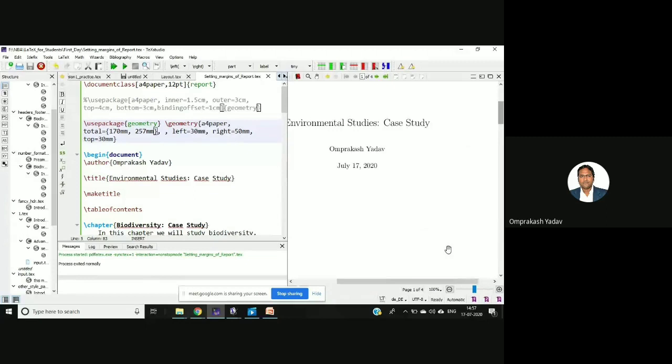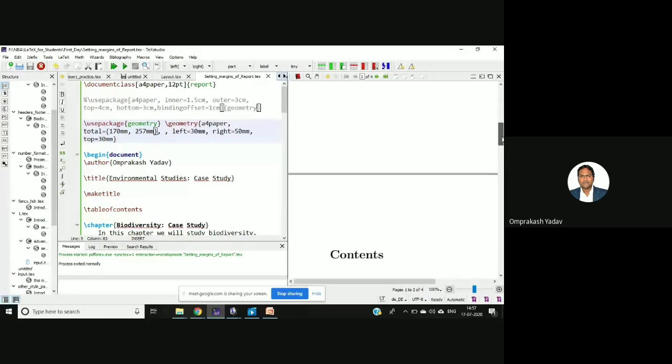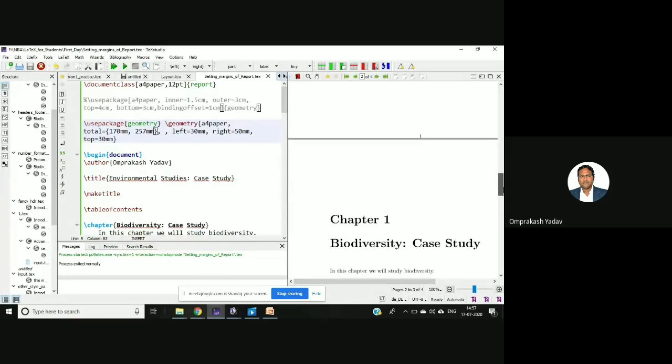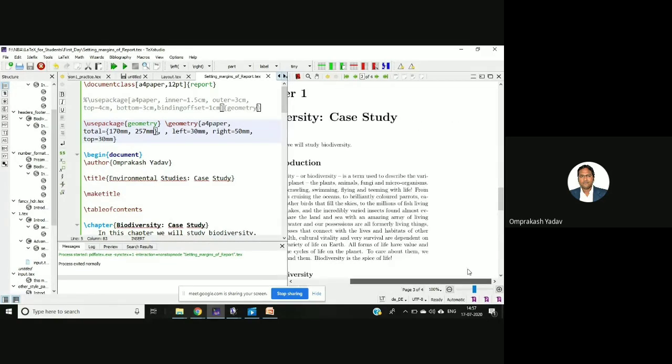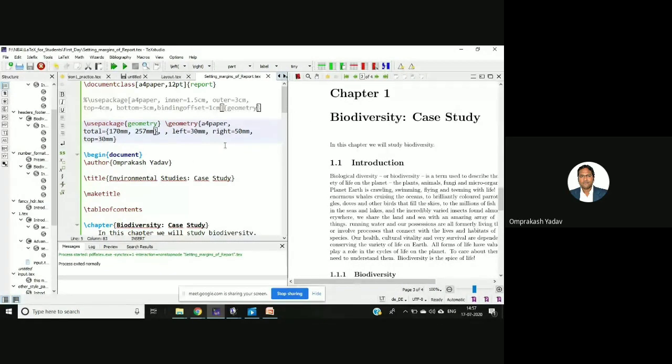So if you see here, the right margin got changed. I'll again do the changes. I'll make it 20 and then I'll run it again.